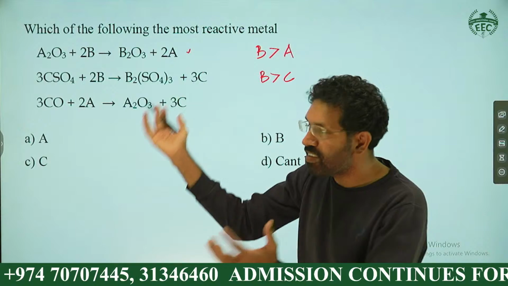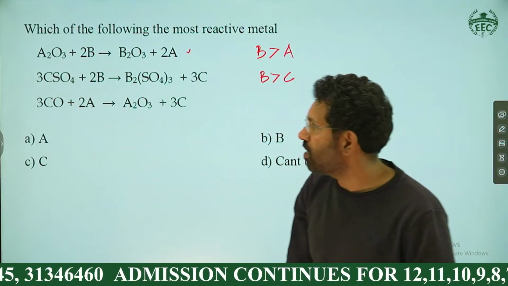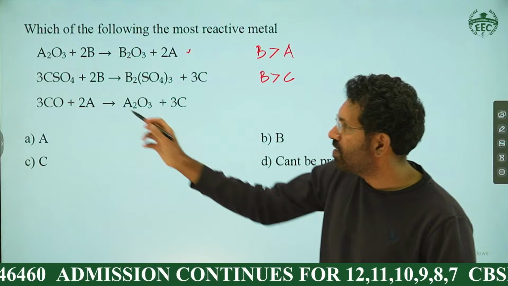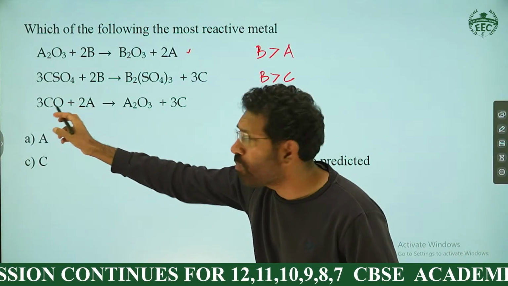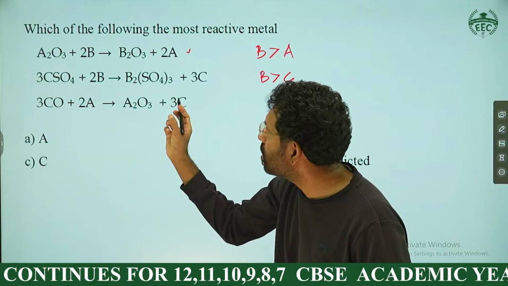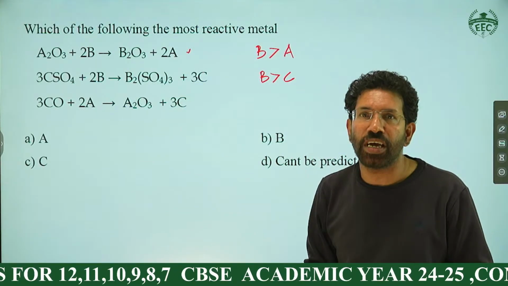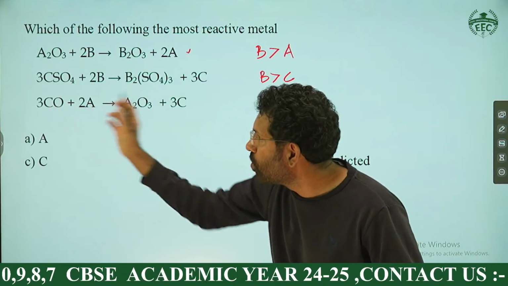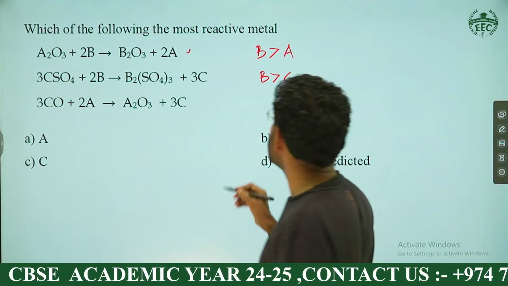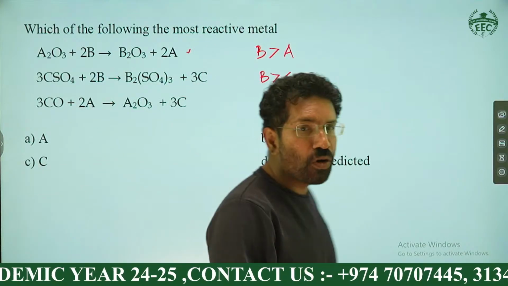The second one is telling you indirectly that B is more reactive than C. What about the third one? CO, this is oxide of C. CO plus 2A giving A2O3 plus 3C. This indicates that A is more reactive than C. This is so simple. Here A is displacing C from CO, indicating that A is more reactive than C. Now you got the answer.